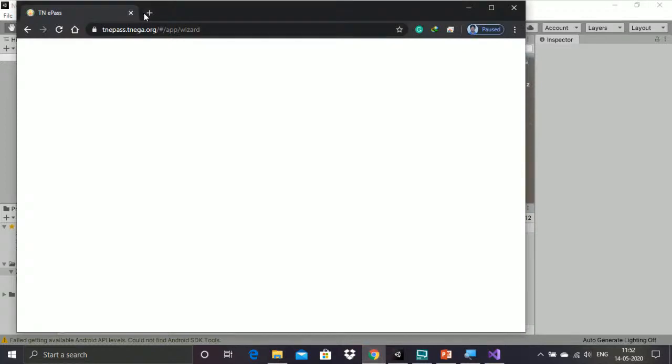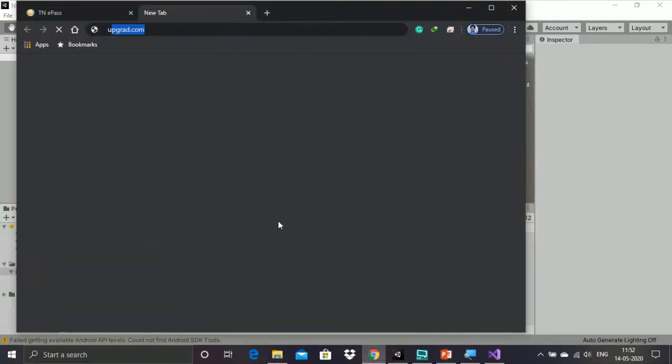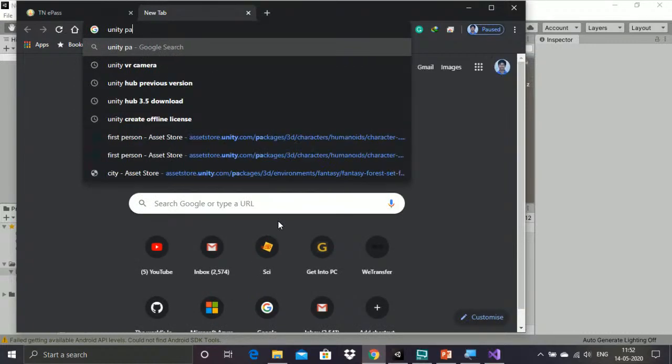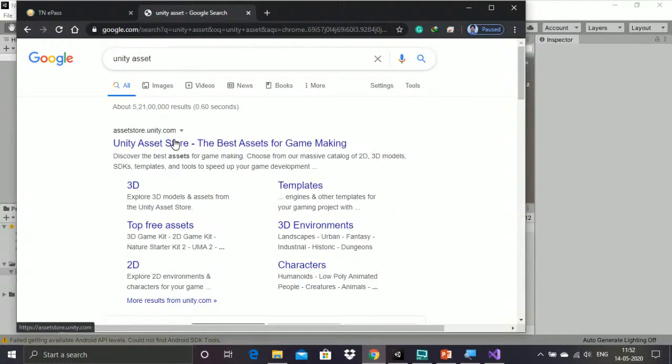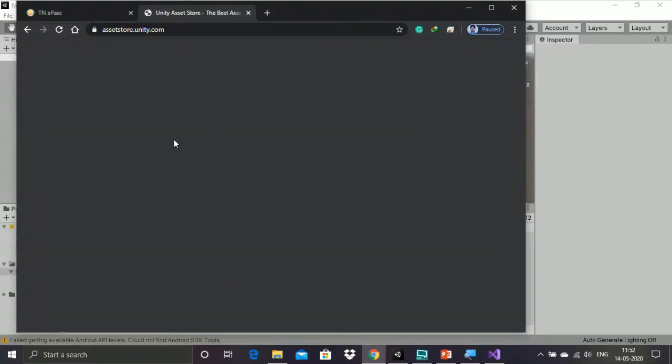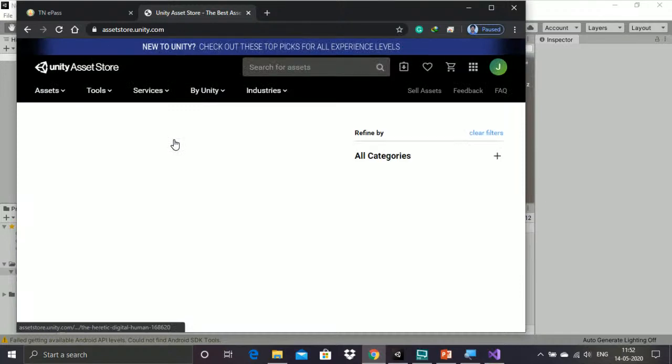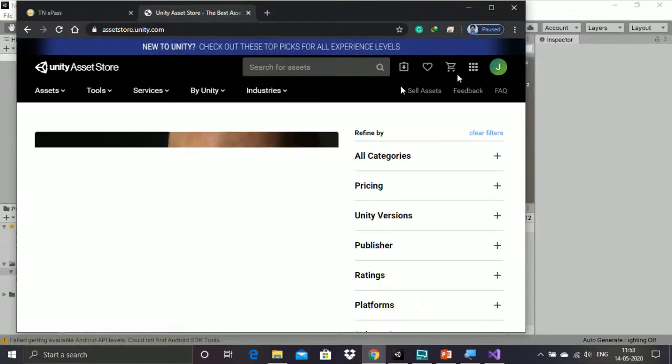So for Unity package you can go with it, and you must have a login ID for this.